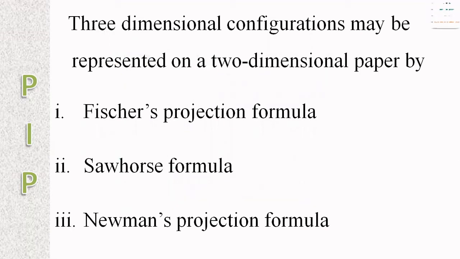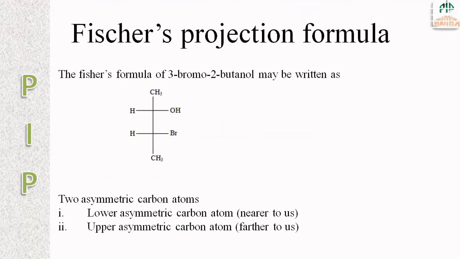The three-dimensional configuration of these molecules may be represented on two-dimensional paper by means of Fischer's projection formula, Sawhorse formula, and Newman's projection formula. First, Fischer's projection formula. For this, 3-bromo-2-butanol can be taken as an example.